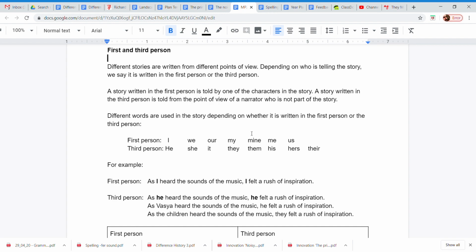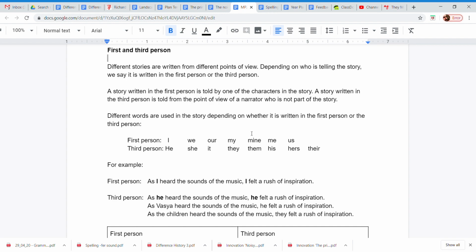Now, a story written in the third person is told from the point of view of a narrator who is not part of the story. So, for example, when you write a tale like Leon and the Place Between, you were writing about his story. You were not part of the story. You were writing about his story, so that makes it the third person.